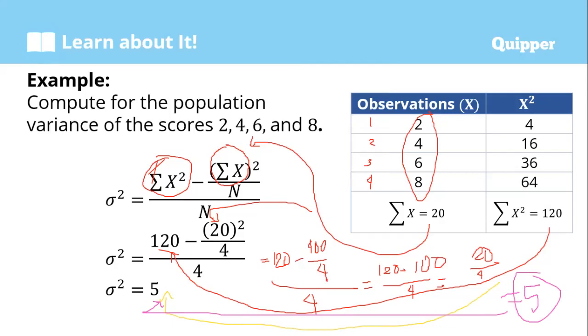First, we find the total of the population. Add them: 2 plus 4 plus 6 plus 8 equals 20, the summation of x. After that, the summation of x squared: we square each one, multiplying each by itself. So 2 times 2 is 4, 4 times 4 is 16, 6 times 6 is 36, 8 times 8 is 64. Then add them all, so the summation of x squared equals 120. Then, after that, substitute to the formula. Okay?